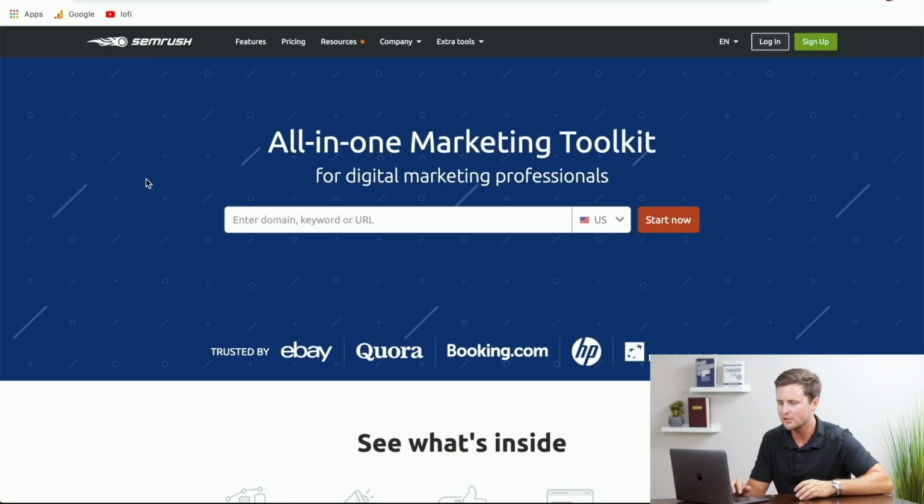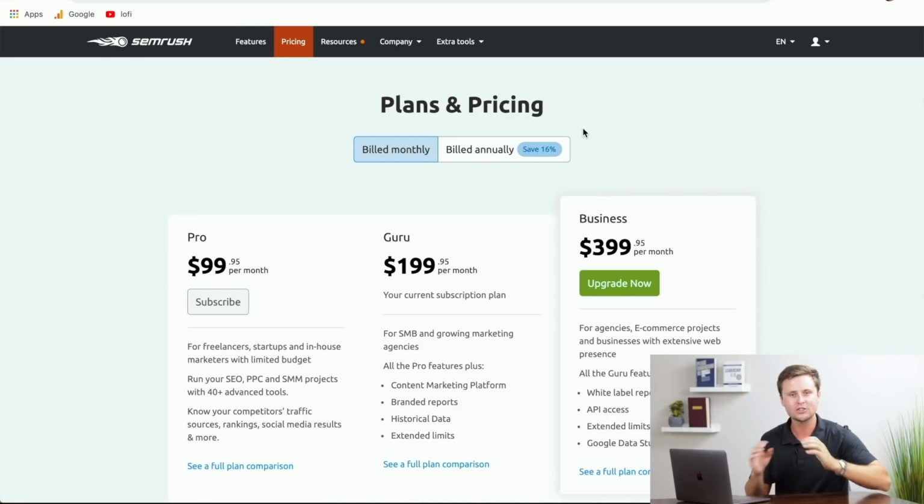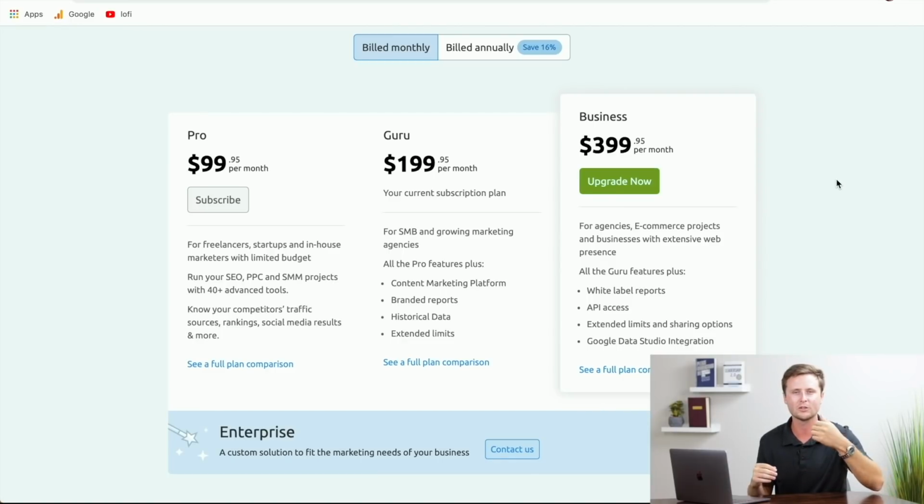So this is the homepage here. This is what you will see. I'm just going to log in so we can get to the tools here. Okay, so once you're logged in, you have access to all of their tools now. So I guess the first thing we should do is go to their pricing and just cover this so we're all on the same page before we start using the tool.